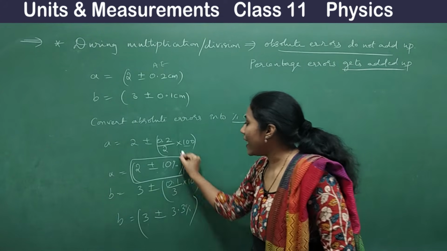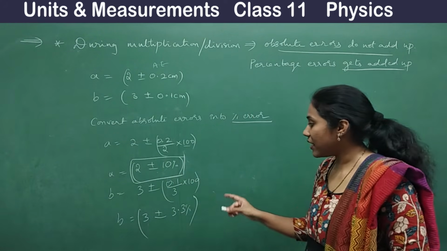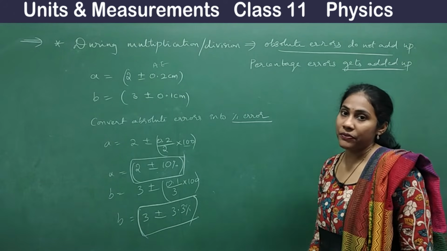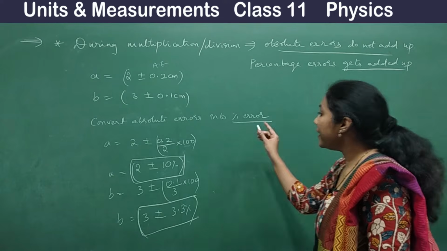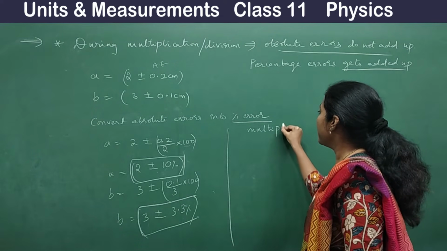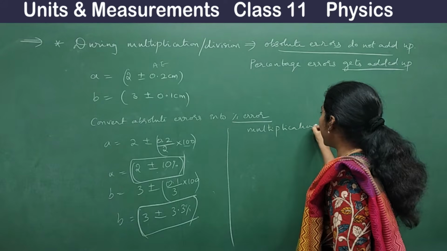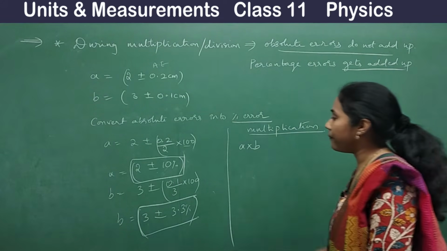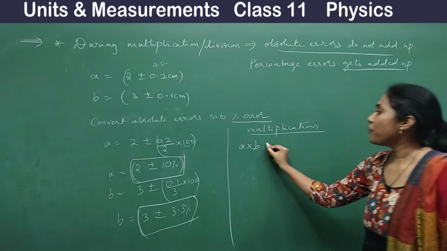So this is the value of A in percentage error terms. This is the value of B in percentage error terms. Now, in case you have to do multiplication, say I told you to multiply A with B. So what do you do?